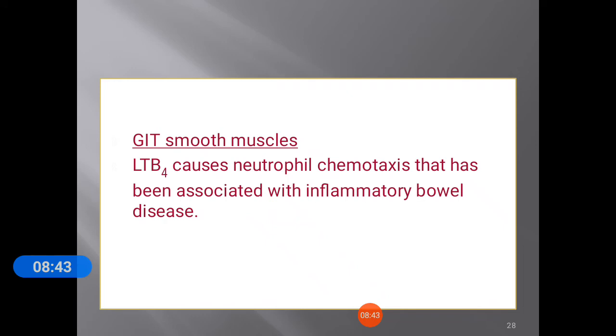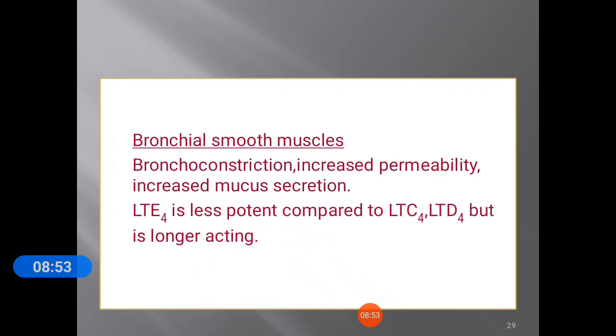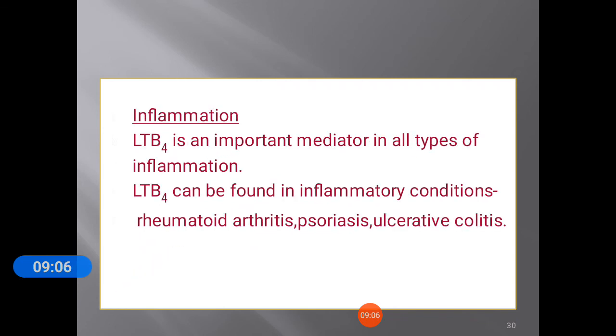Next is the role in the GIT. Leukotriene B4 causes neutrophil chemotaxis that has been associated with inflammatory bowel disease. In bronchial smooth muscle, it causes bronchoconstriction, increased permeability and increased mucus secretion. LTE4 is less potent compared to LTC4 and D4 but is longer acting. LTB4 is an important mediator in all types of inflammation. LTB4 can be found in inflammatory conditions like rheumatoid arthritis, psoriasis and ulcerative colitis.